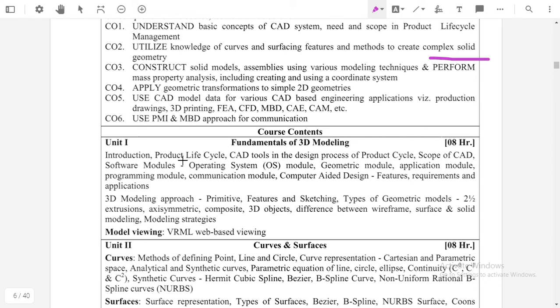What is meant by product life cycle, what are the different CAD tools, what is meant by primitives, what are the different geometrical modeling, what is meant by 2D modeling, 3D modeling, surface modeling, wireframe modeling, and what is the difference between wireframe and surface modeling. All these things we will discuss in fundamentals of 3D modeling.